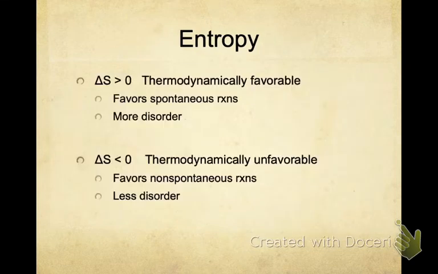So let's review the basics of spontaneity and entropy. Remember again that the symbol for entropy is S. So when you see that delta S, that just means change in entropy. So if I'm looking at a chemical reaction, do I have an entropy change that's greater than 0 or less than 0 in that reaction? We'll be looking at those changes later on in this unit, not necessarily today, but just know that the S stands for entropy.